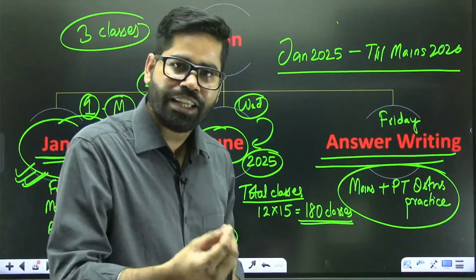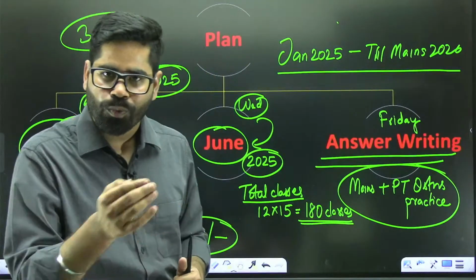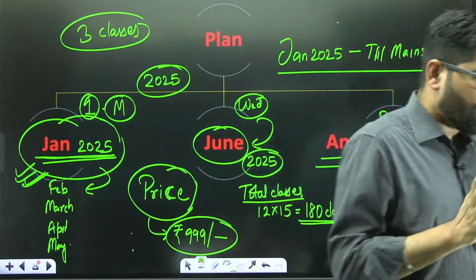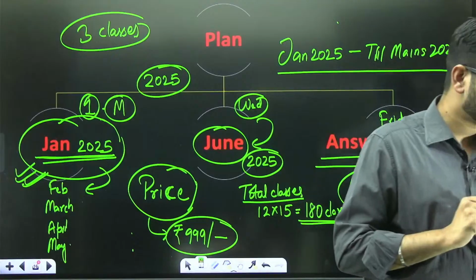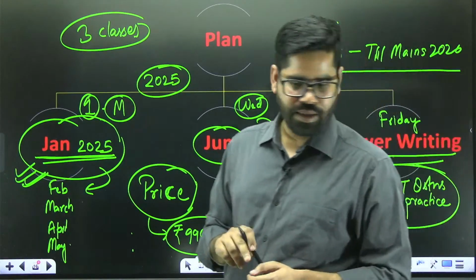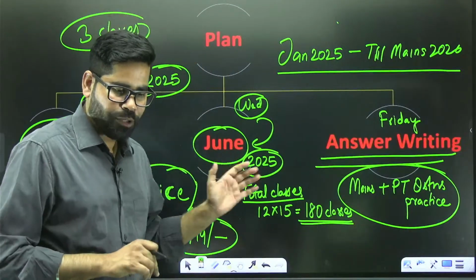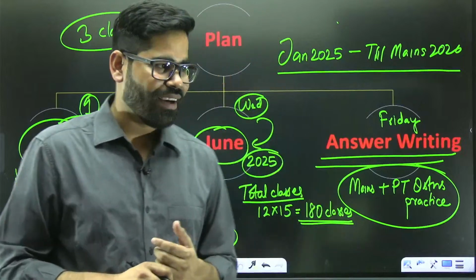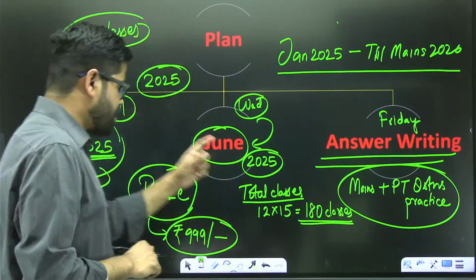So that's why you should also be reading at least 1 or 2 articles from newspaper per day. Okay. So I hope that one is clear, Ayush and Anuj. I hope that part is clear, that why do we ask to read the newspaper. Okay. So this is one part.